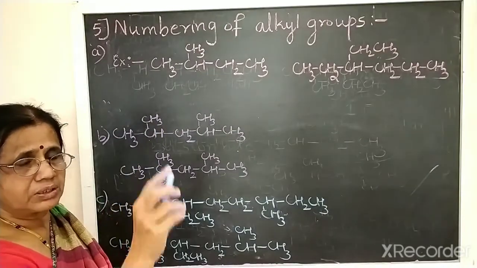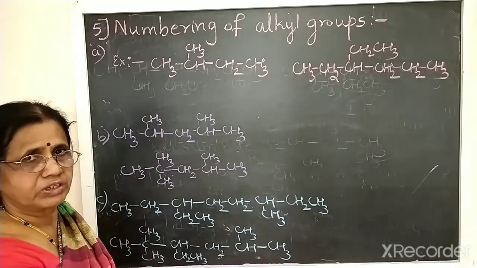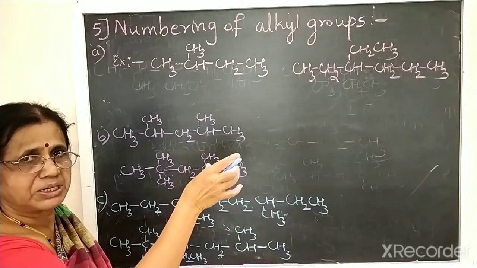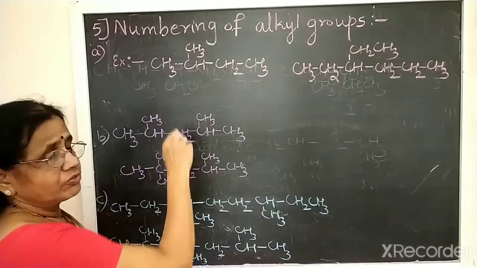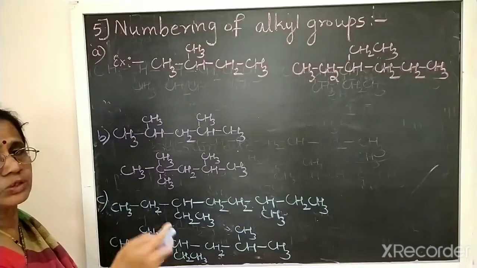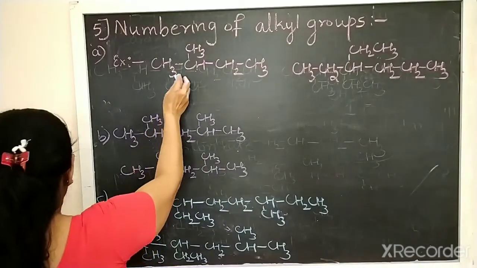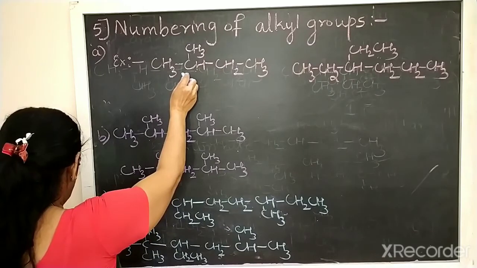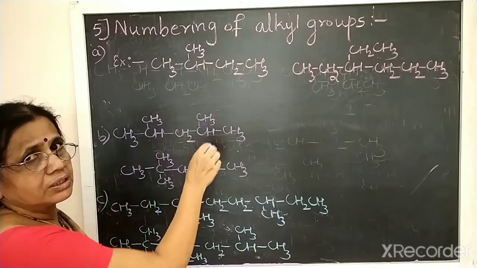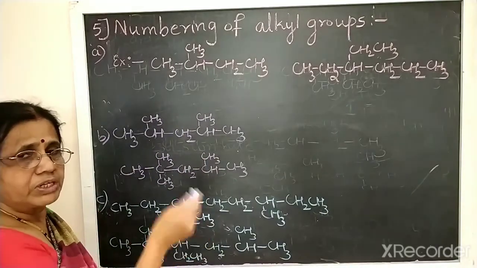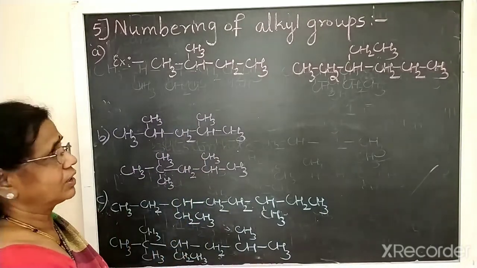First we are selecting the longest chain and we are giving the numbers and we are writing the parent name, parent hydrocarbon, then name of the alkyl group. If it is methyl, if it is ethyl, we should write along with the position of the locant, number of the locant before, previous to that parent hydrocarbon.